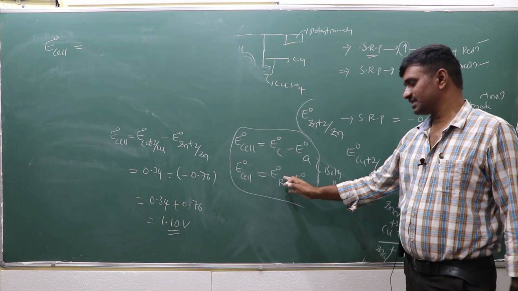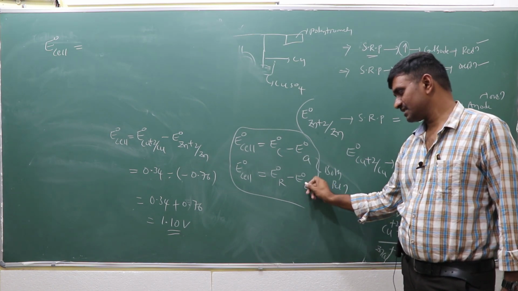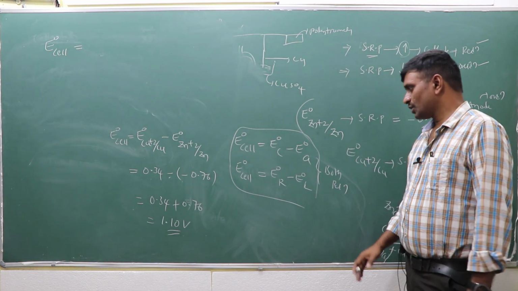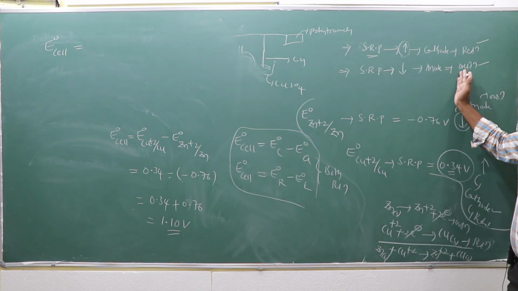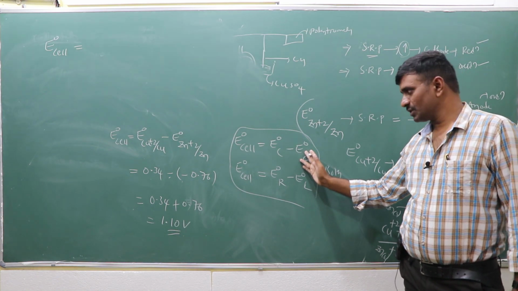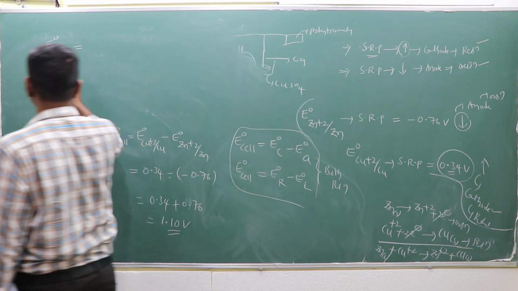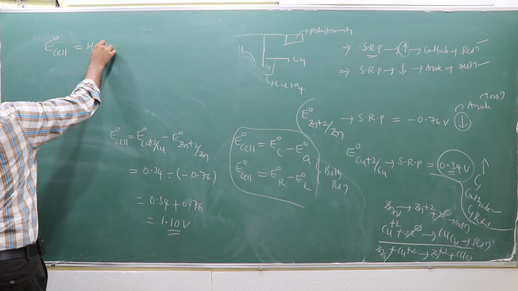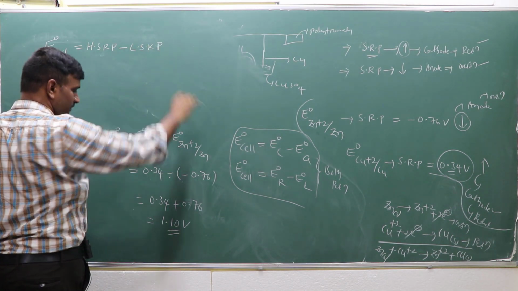At the cathode the reduction reaction takes place, which is the right side. At the anode the oxidation reaction takes place, which is the left side. The cathode is the one with the highest reduction potential, and the anode is the one with the lowest. So E0 of cell equals the highest standard reduction potential minus the lowest standard reduction potential.